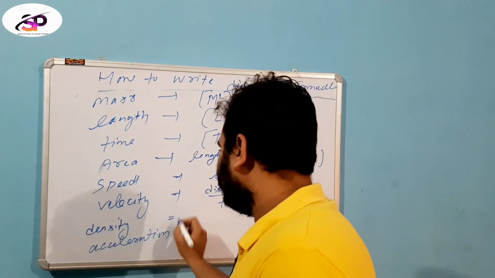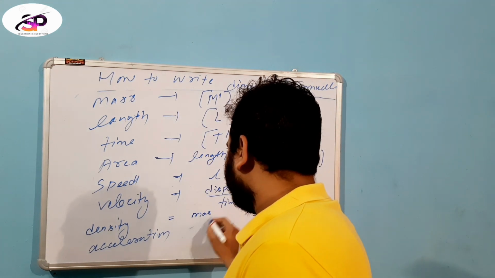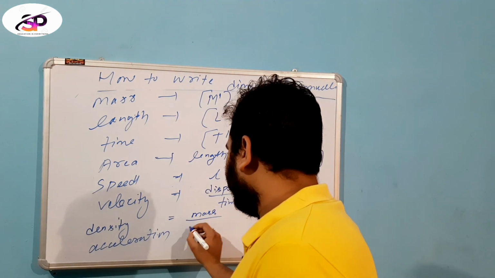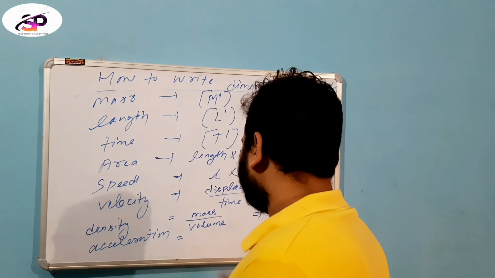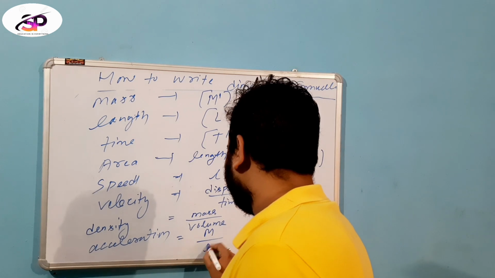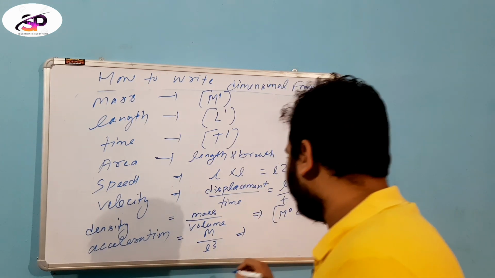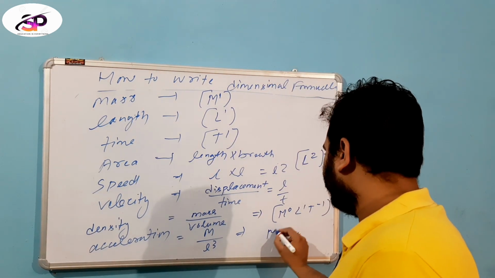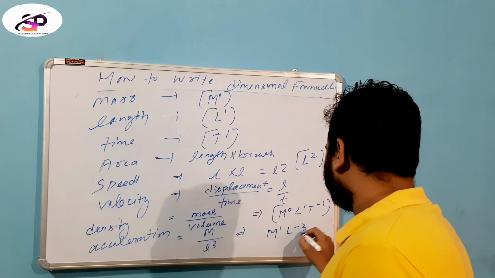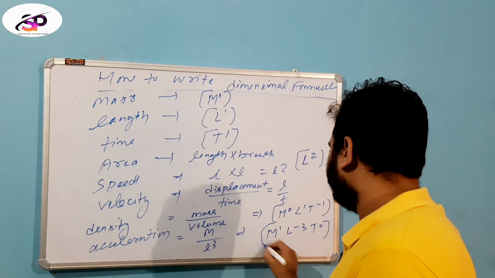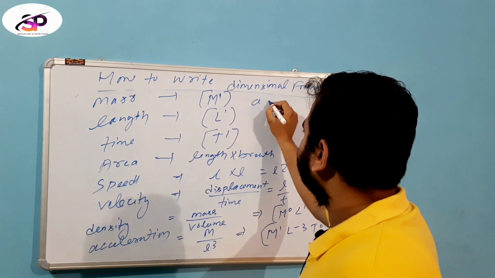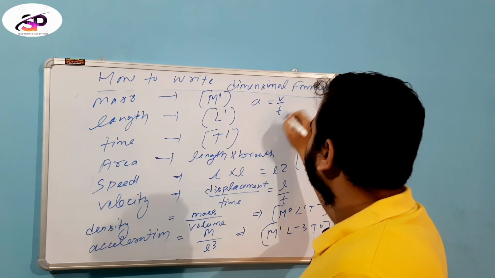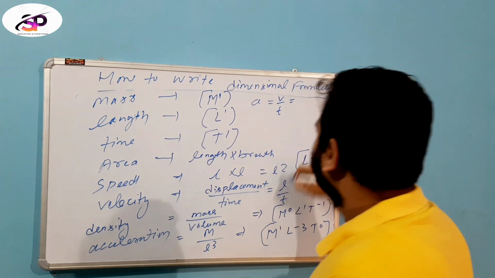Another one is density. Density is the relation between mass per volume. Here the dimension formula is M1 L minus 3 T0. Then for acceleration, it is velocity per time.